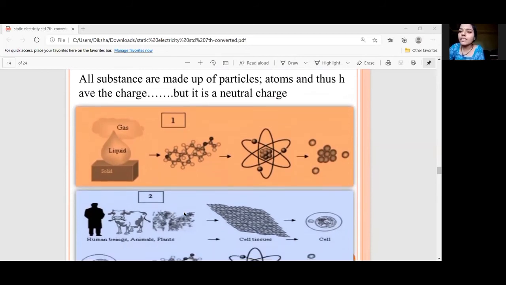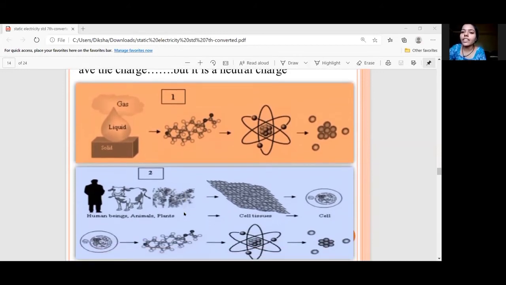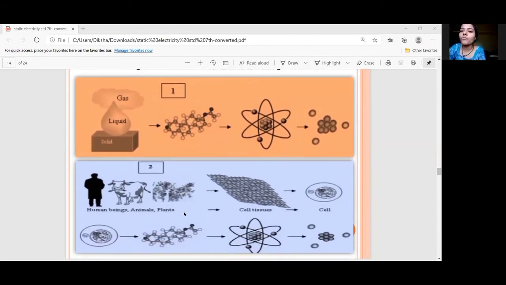All substances are made up of particles, and these particles are nothing but atoms. Here you can see that solid, liquid and gas, these are the three states of matter, and these are made up of molecules.